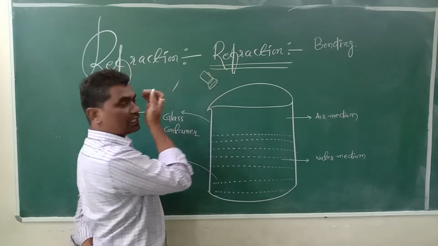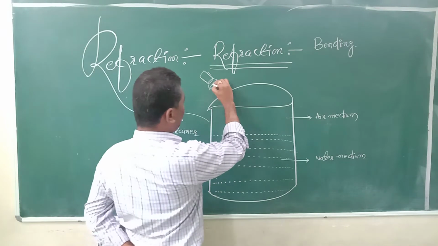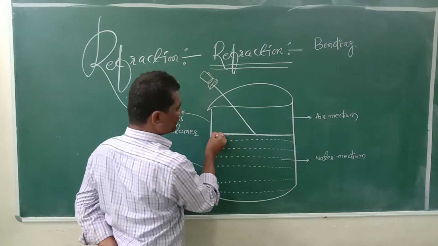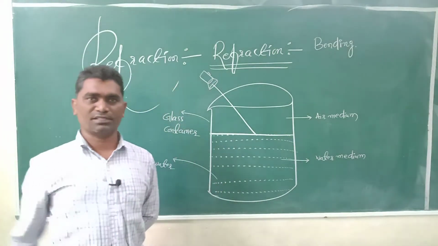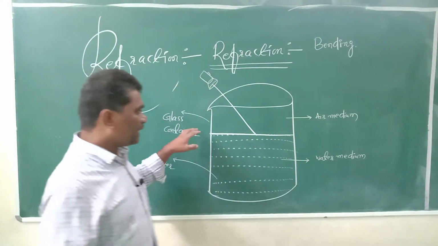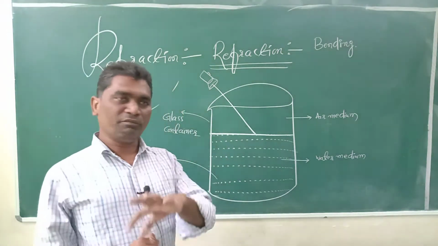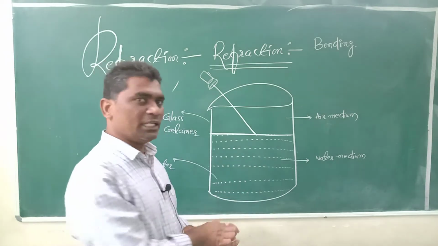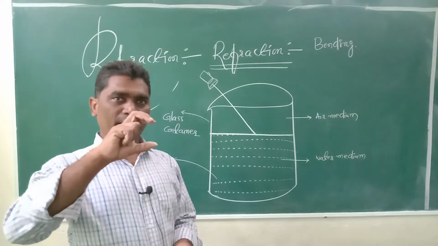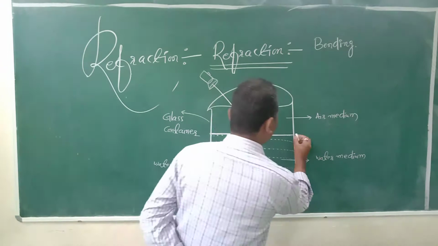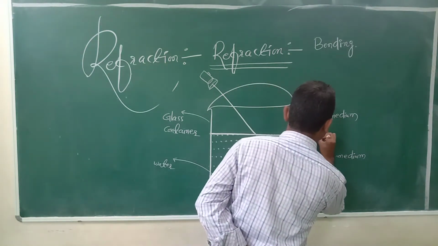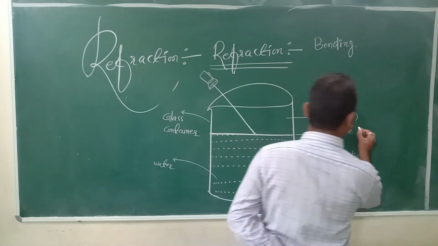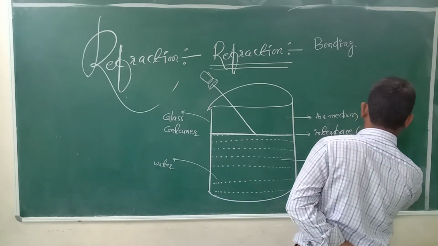Whenever the torchlight is switched on, what happens? The light ray passes through air and falls on the surface of the water, which is called the interface. Interface means the middle surface in between two media. Inter means middle. This is called an interface, so this is a middle surface.